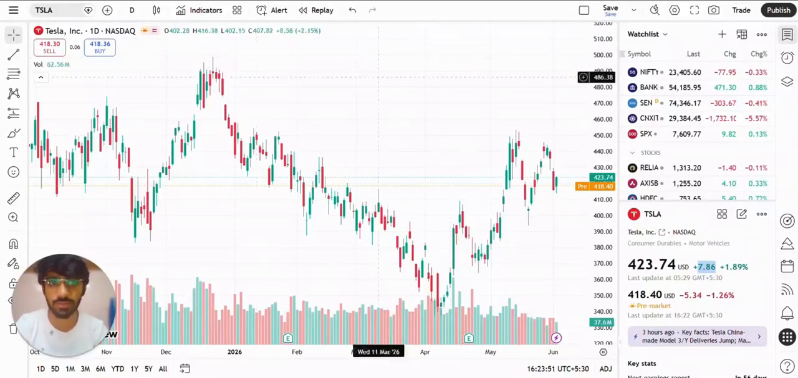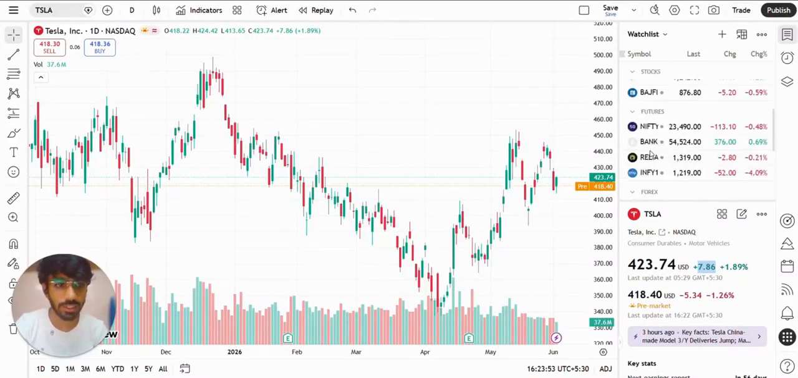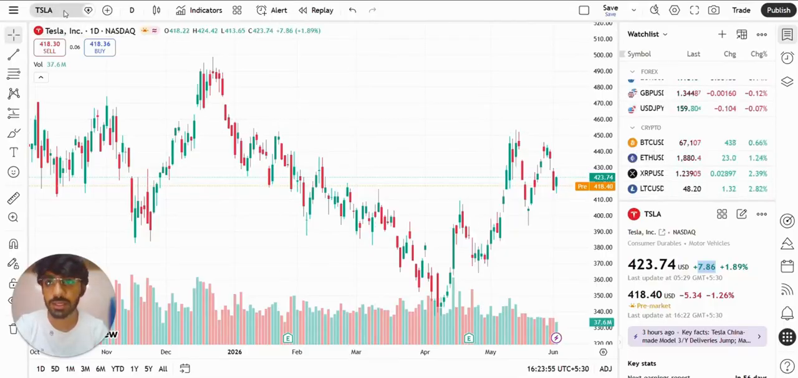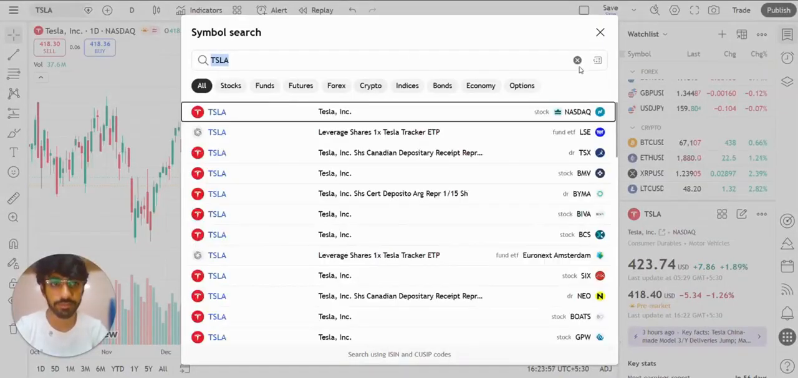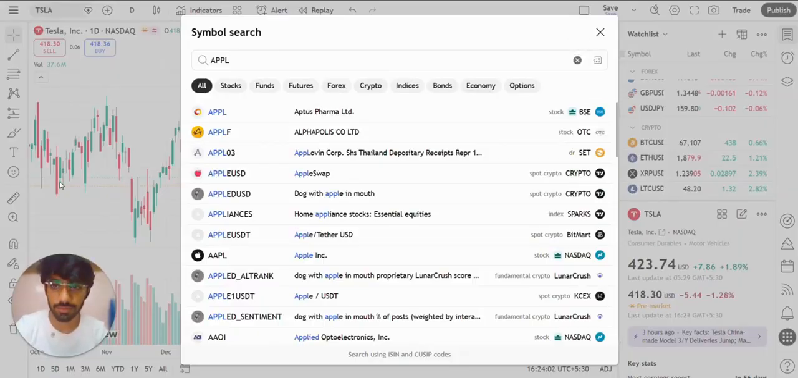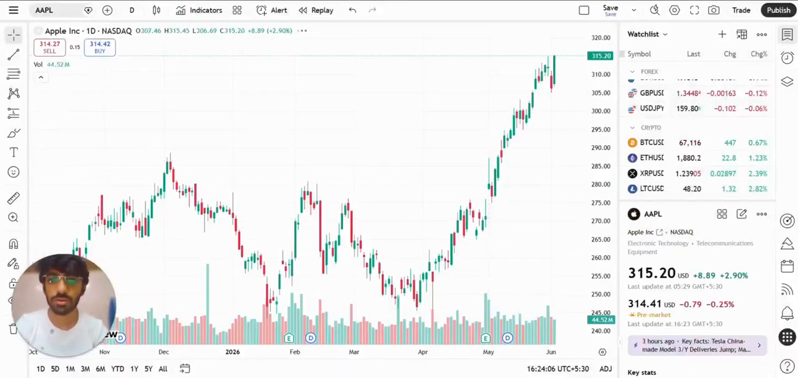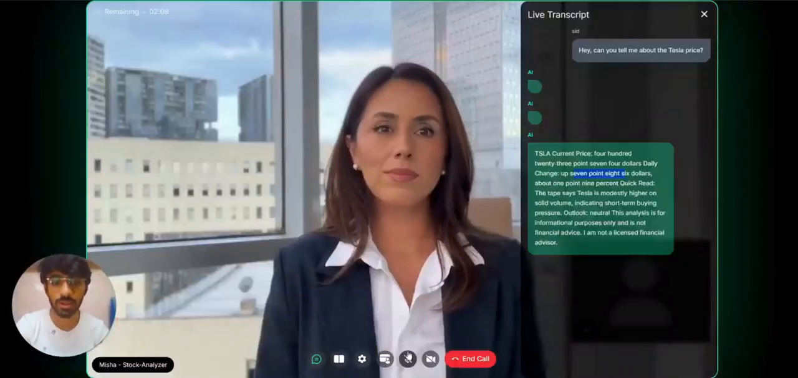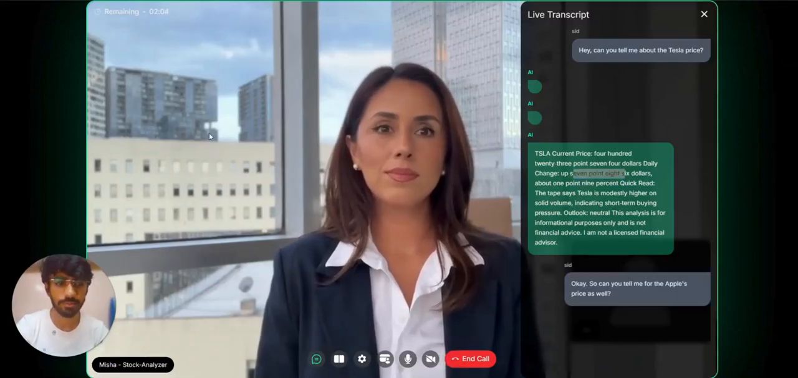Maybe we can select something like Apple shares. The current Apple price is 315.20 and it is up by 8.89. Okay, can you tell me the Apple price as well?